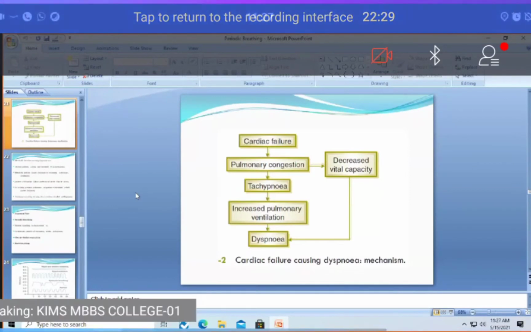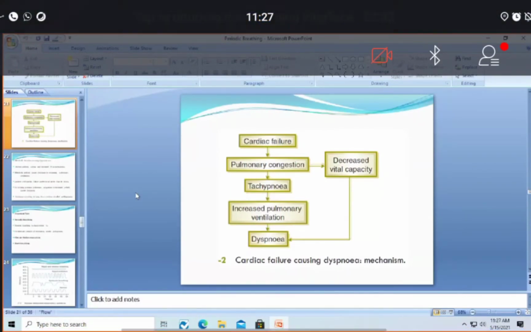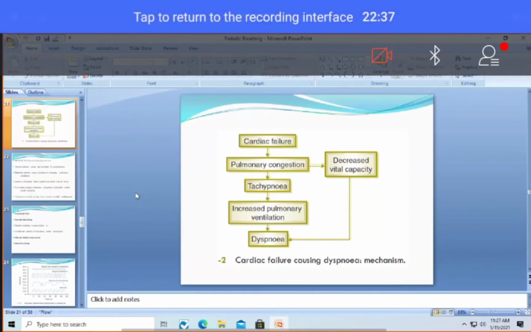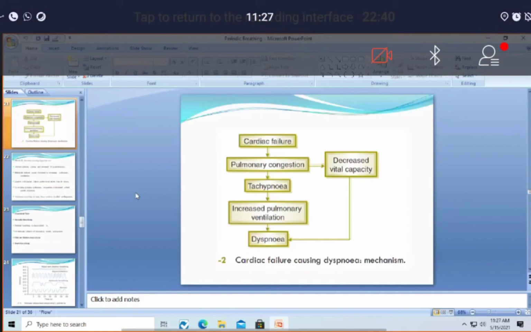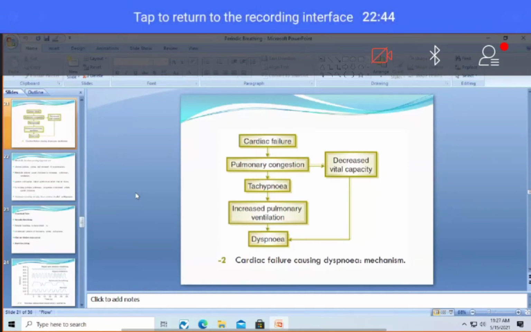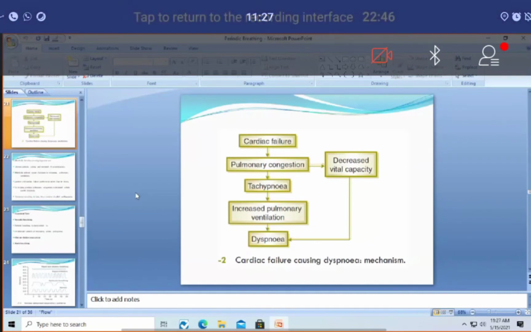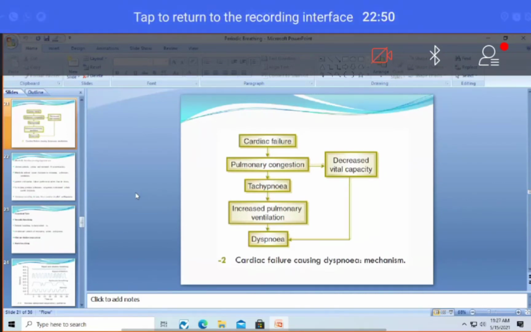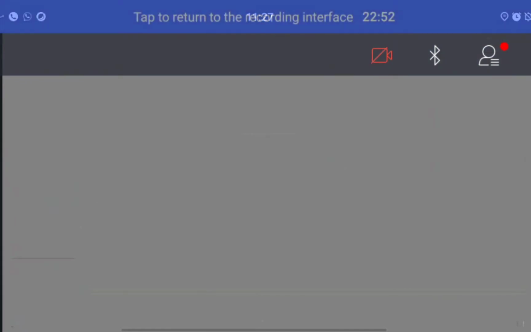in the lungs. When the blood is stagnated in the lungs, oxygenation will occur, but this oxygenated blood is not being supplied to the systemic circulation, that is the brain, liver, kidneys, and everything. This oxygen supply is not being sent, because blood is not being pumped out of the lungs. As a result, the respiratory centers in the brain will be getting blood containing less oxygen, hypoxia.